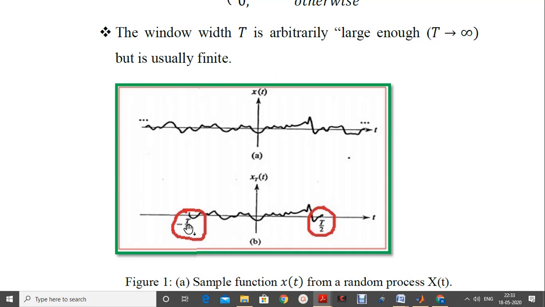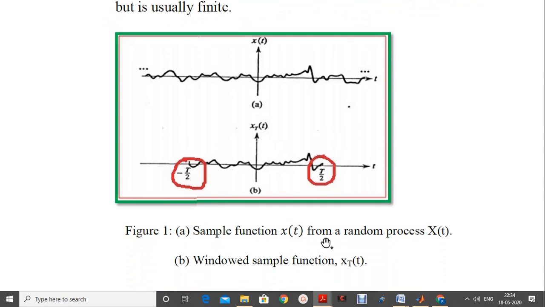The window length T is obtained by starting from the time instant, that is small t equal to minus T by 2 towards 0, then from 0 to plus T by 2. So T by 2 minus of minus T by 2 is equal to 2T by 2, which is equal to T. From here to here the period is equal to T. Outside this particular boundary, the signal is not going to be considered for the analytical purpose.